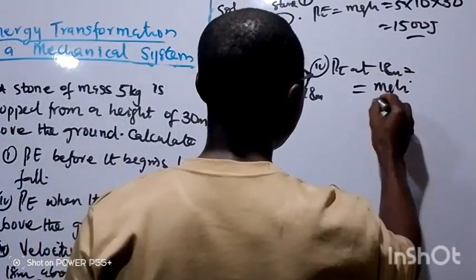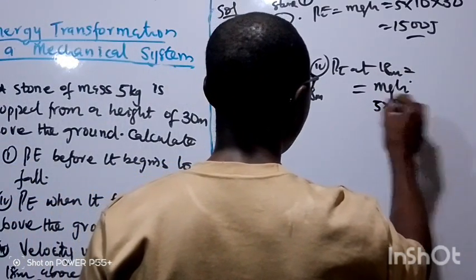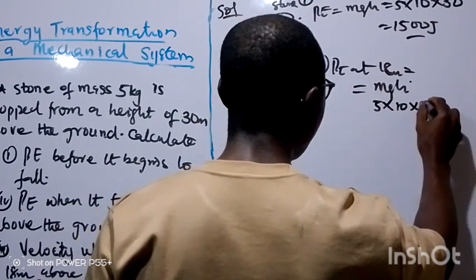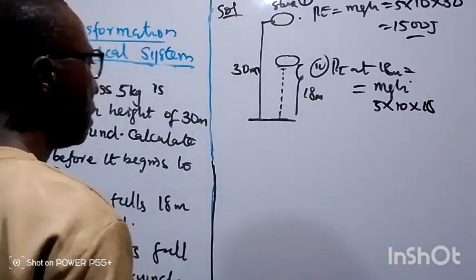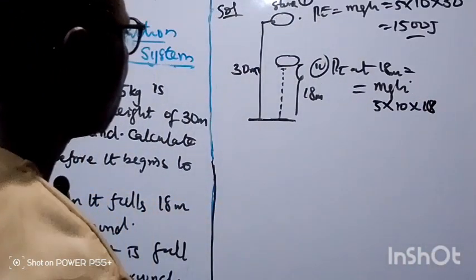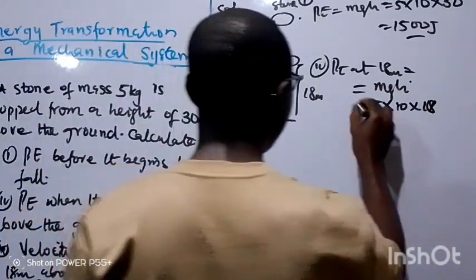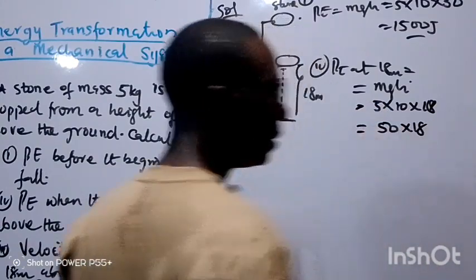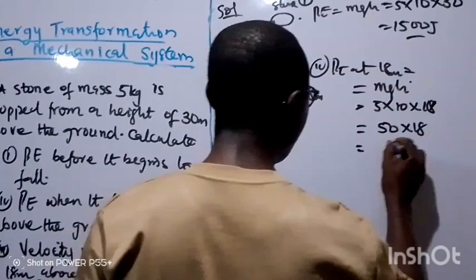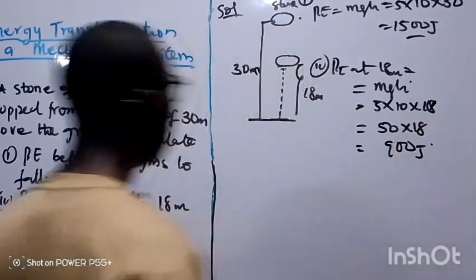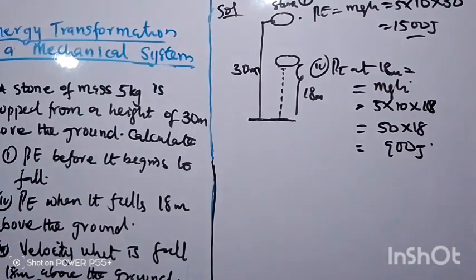Then mass is the same, 5 multiplied by 10, but the height now is different, 18 meters above the ground. That is 18 multiplied by 18. So when we multiply this together, this will be 50 multiplied by 18. So this will give us 900 joule. That is the PE when it's 18 meters above the ground.